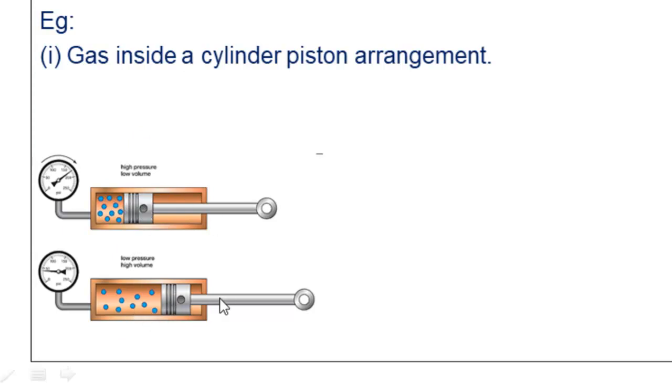So during the to and fro motion, the volume of the system may increase or decrease depending upon the movement of the piston. But there is no exchange of mass between the system and surrounding. Here the system is nothing but the cylinder piston arrangement, right? So the fluid is not going to leave the cylinder. Okay, this is an example of a closed system.